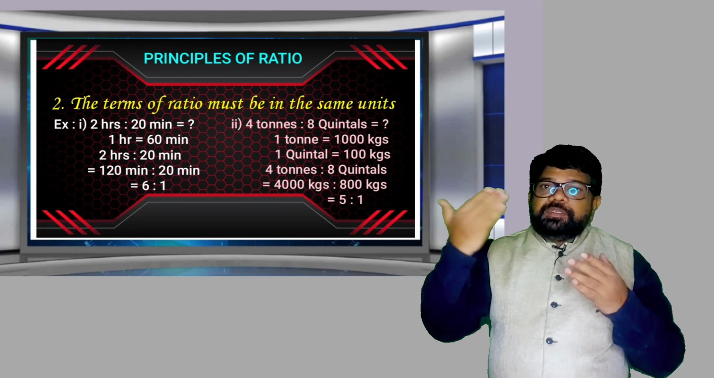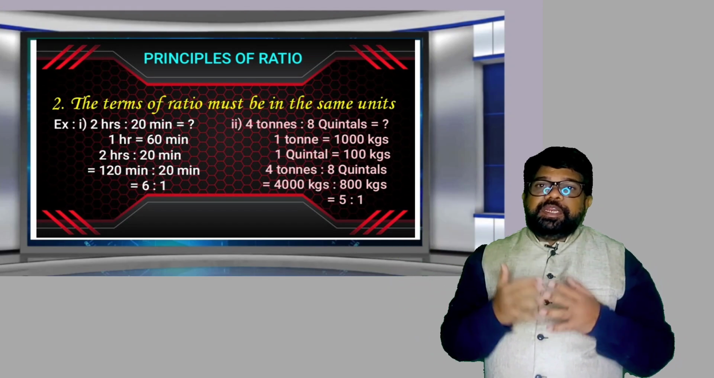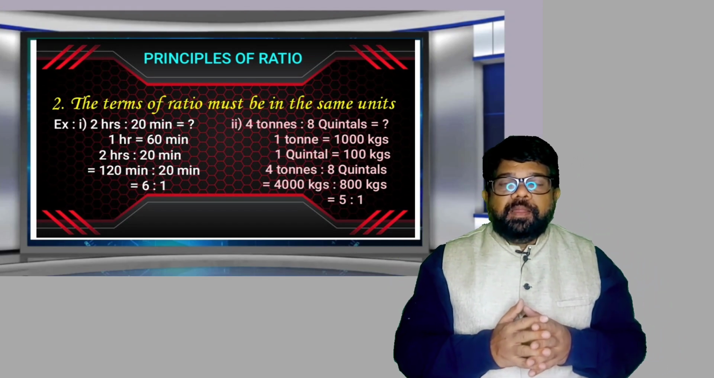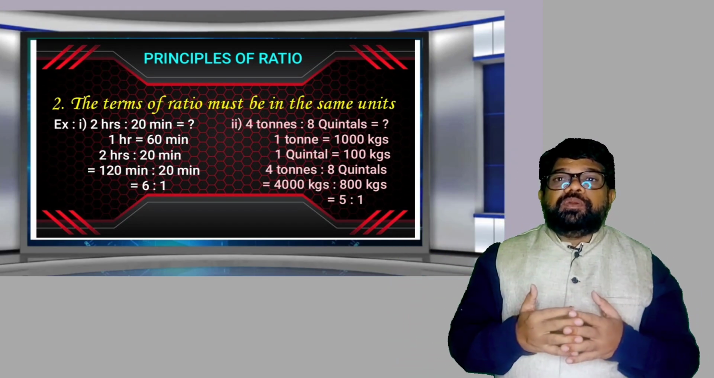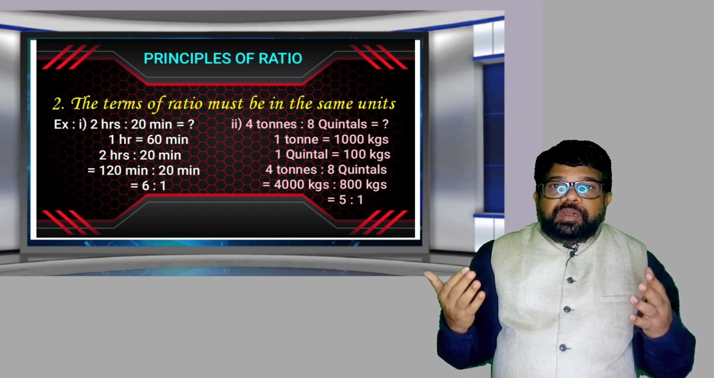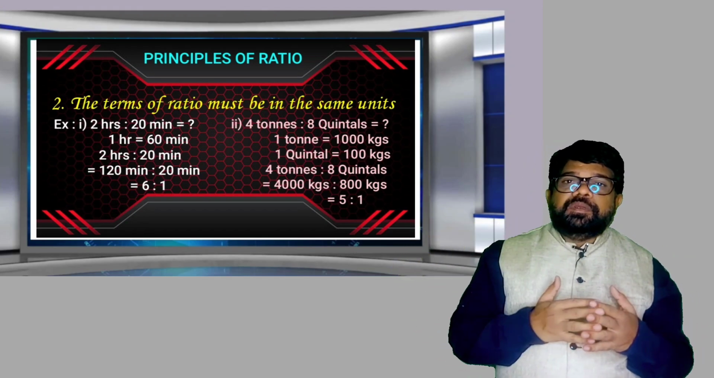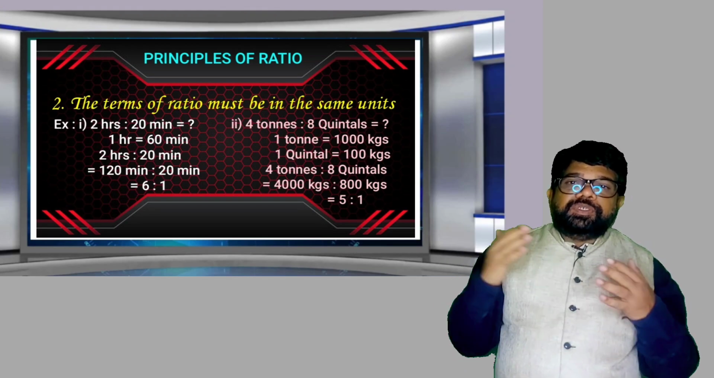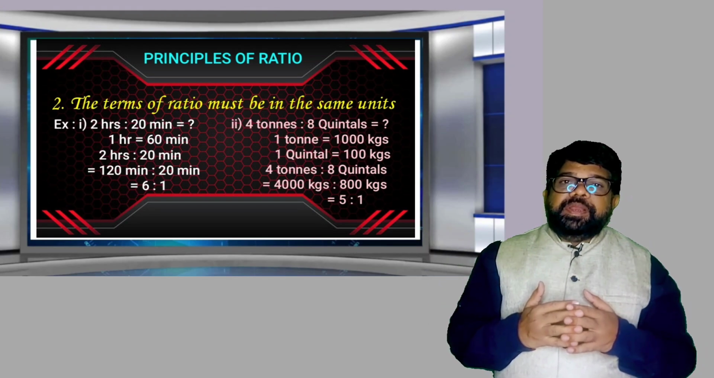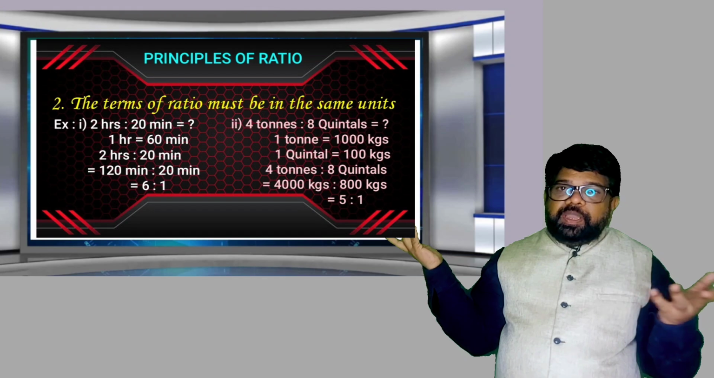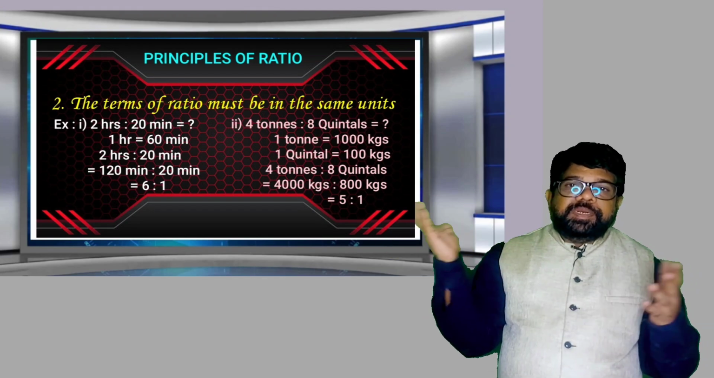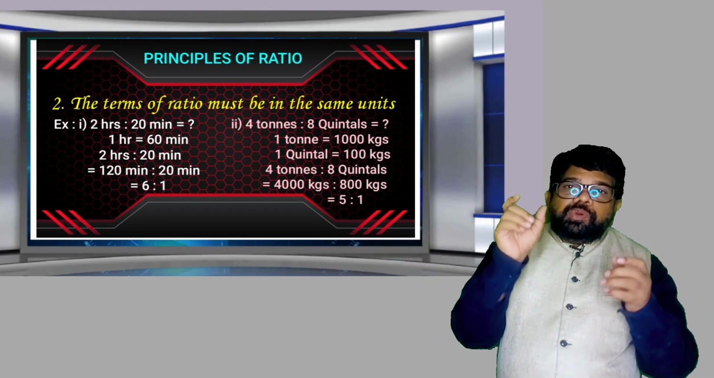So convert hours into minutes or minutes into hours. Any one unit you have to convert here. But which is the easiest one? Hours into minutes. 1 hour is 60 minutes. Here 2 hours is given, so 2 hours means 120 minutes is to 20 minutes. Here the minutes get cancelled. Now 120 is to 20.